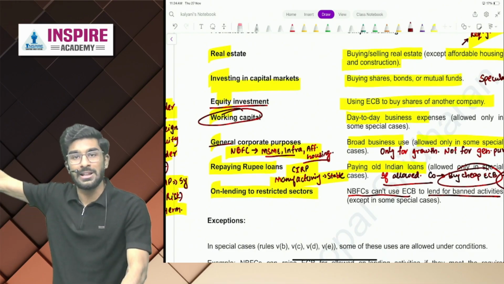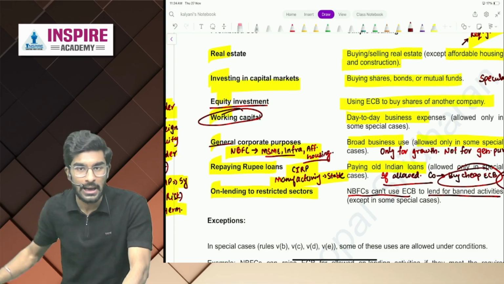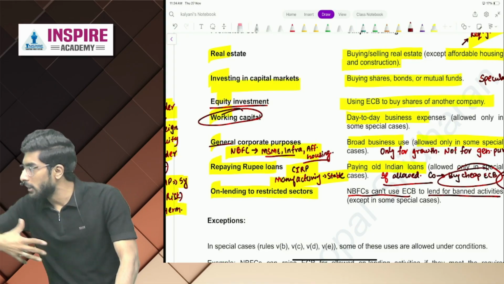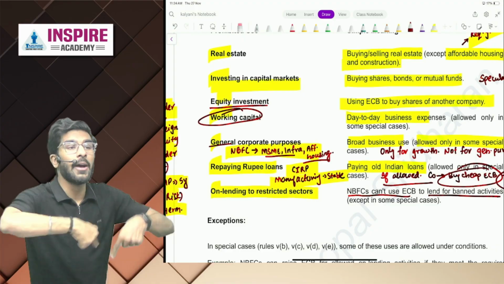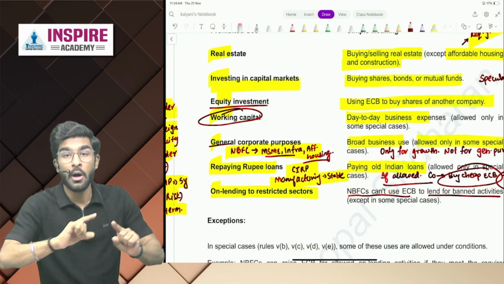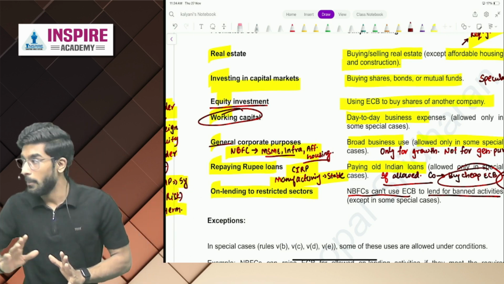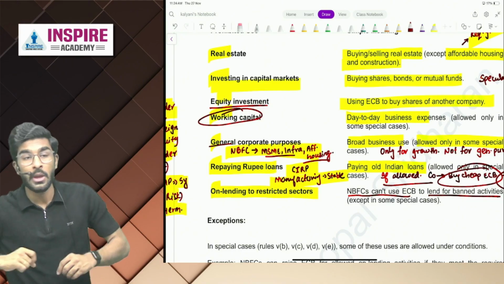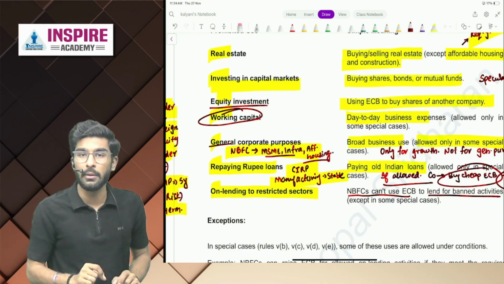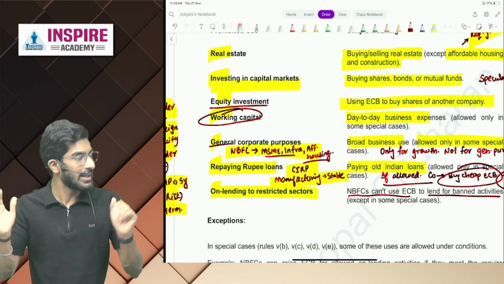I've also given you exceptions. I've also told you the logic behind why the exception is made. If you're taking ECBs to develop the economy, if you're using that money for safe, long-term activities, that is allowed. But if you're using that money for speculative, risky activities, that is going to be completely prohibited. Yes or no, people? That's it.